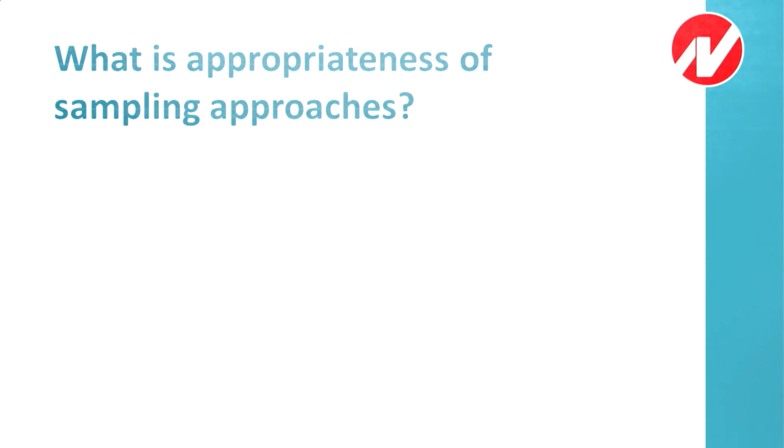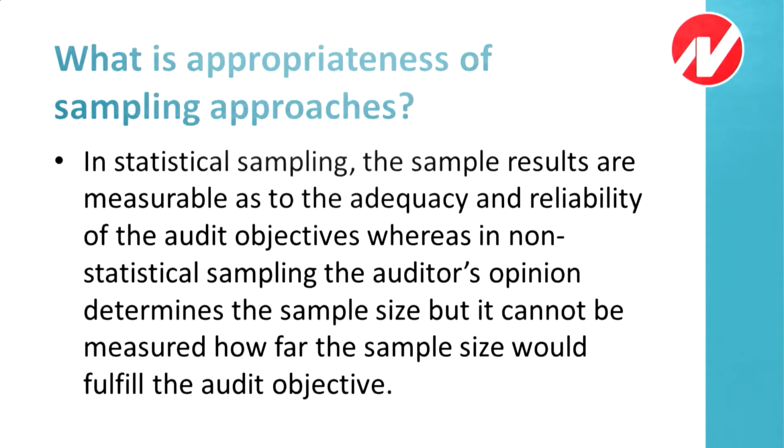Next point, what is appropriateness of sampling approach? Whether the sampling approach is appropriate or not, we will discuss in the following slides. In statistical sampling, the sample results are measurable as to the adequacy and reliability of the audit objectives, whereas in non-statistical sampling, the auditor's opinion determines the sample size, but it cannot be measured how far the sample size would fulfill the audit objective.